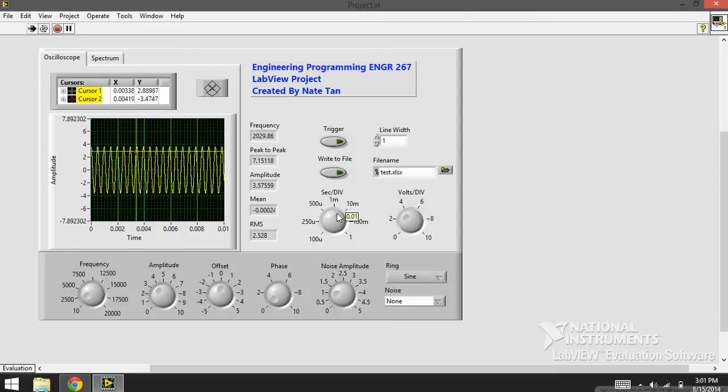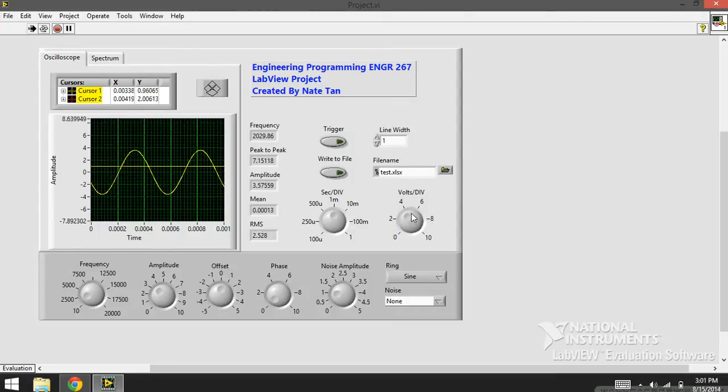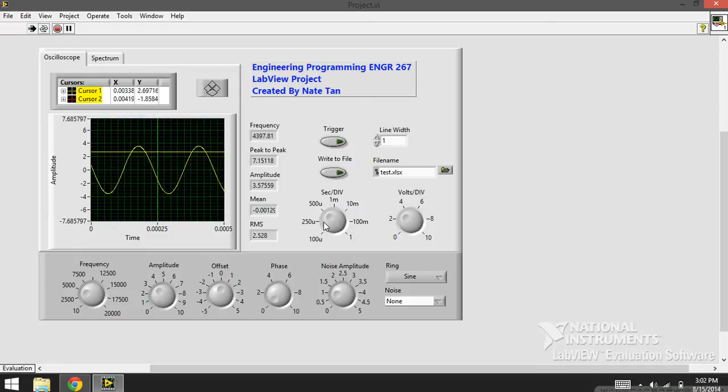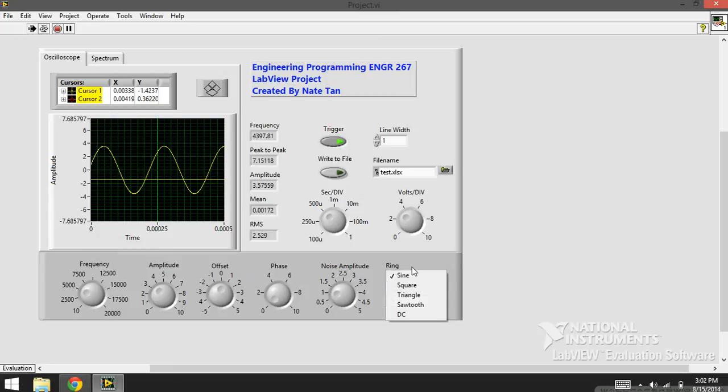seconds per division, and then adjust the voltage per division, and then we could trigger the signal to stop it, adjust the line width so we can see it a lot better, and then write the waveform onto an Excel spreadsheet. So we could adjust it to where we could see it better. That's pretty much it.